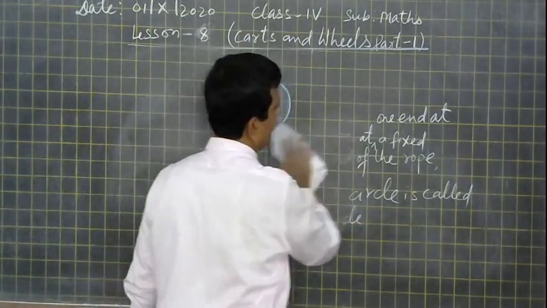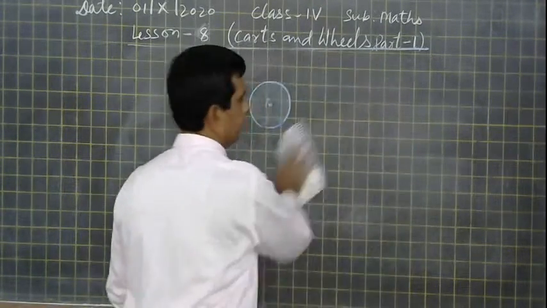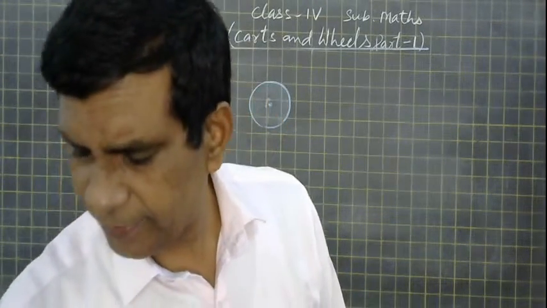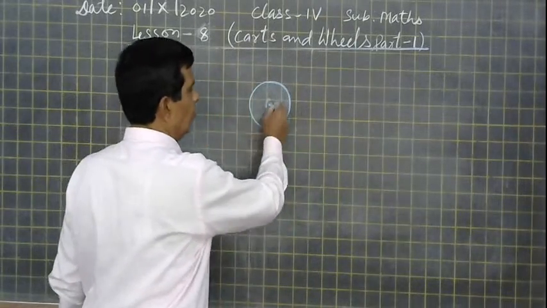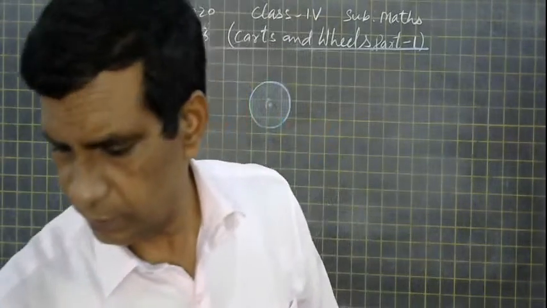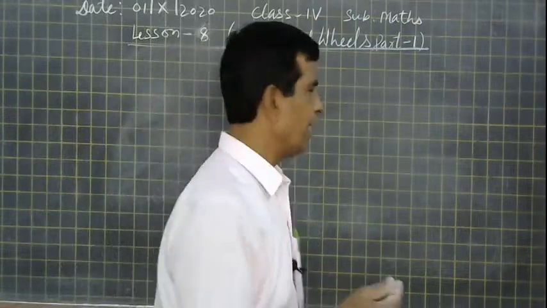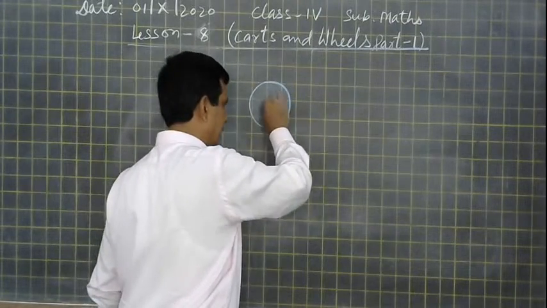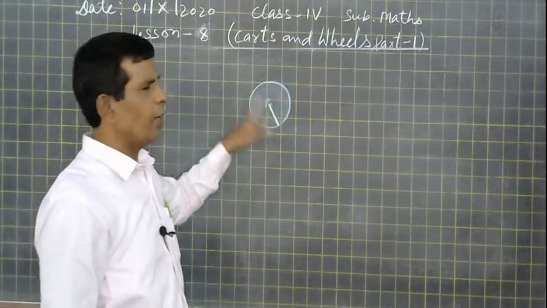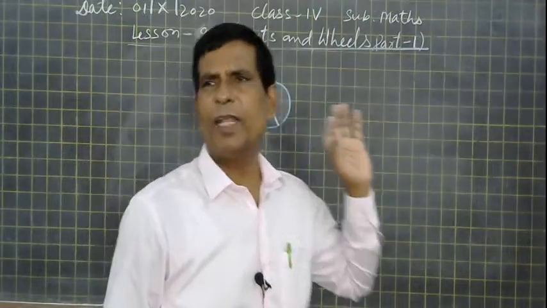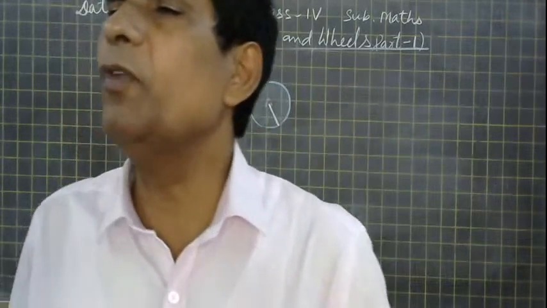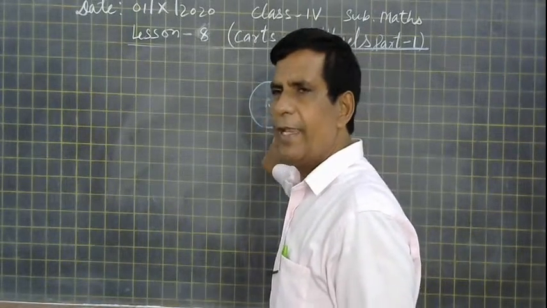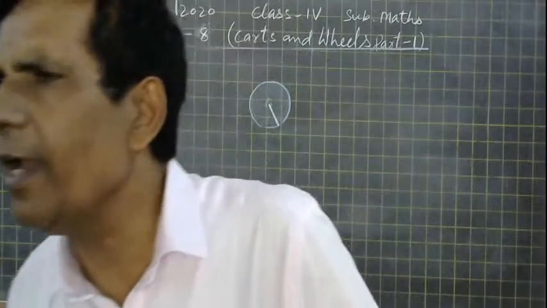Next we are taking a circle here. Suppose you join a line segment from the center to any point of the circle. Now tell me, what do we say? If we are joining the center of the circle and any point of the circle, what we call it is a radius.